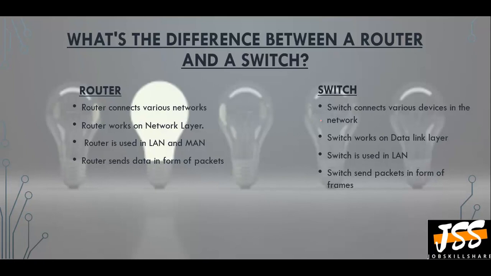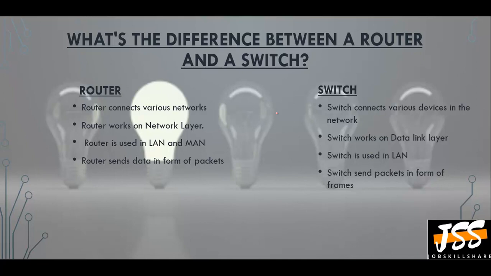So we will discuss in detail what is the difference between a router and a switch. Router connects various networks, while switch connects various devices in the network. Second point, router works on the network layer of the OSI model, while switch works on the data link layer of the OSI model.